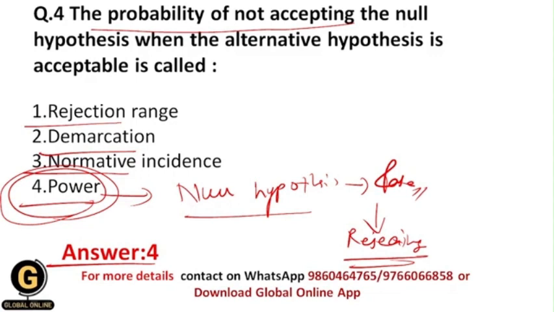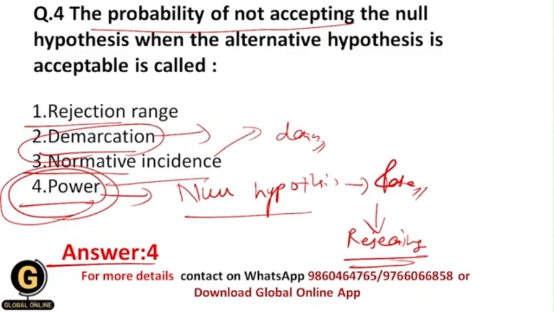All of you getting? Now students, what is this demarcation? Basically, demarcation is the marking of limits or boundaries. Then what is this normative incidence? Normative incidence is taken from the normative data itself. Okay, and this is the data from a reference population that establishes a baseline distribution for a score or measurement, against which a score or measurement can be compared.